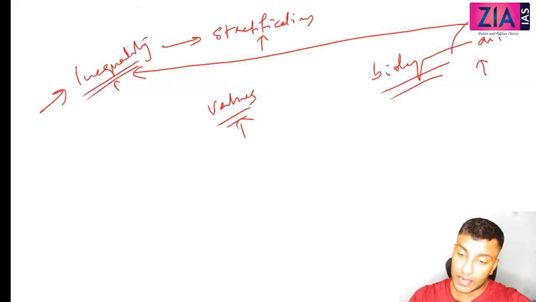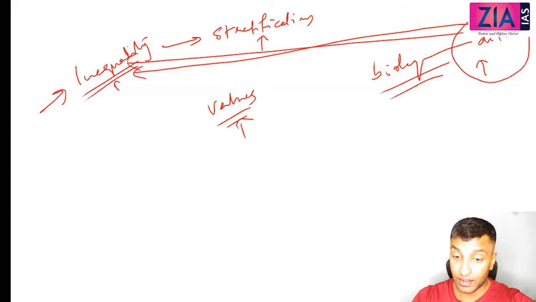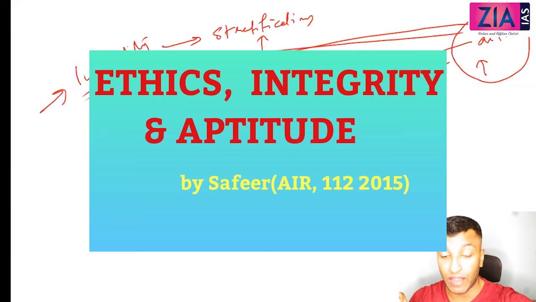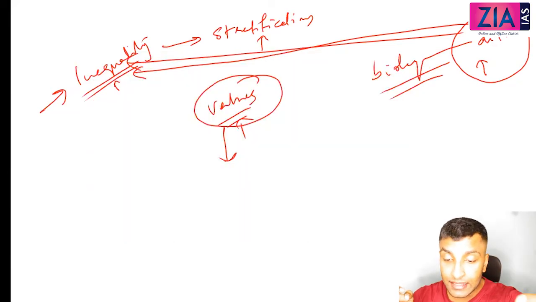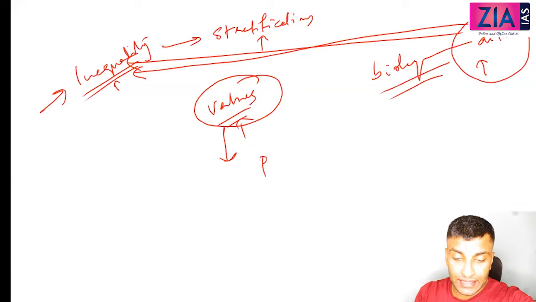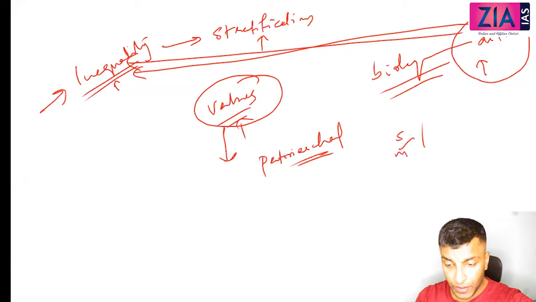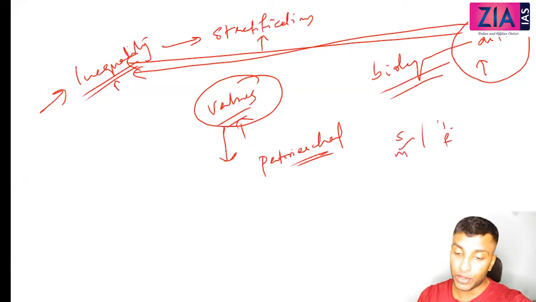Now this difference will become inequality when some values are imposed on it. Now what do you mean by values? We have discussed this before also when we discussed objectivity. Values are the ideas that we carry in our mind, based on which we decide the superiority, inferiority, preferability, rejection, the desirability, undesirability of anything. For example, when we say patriarchal value, then who is superior? Male is superior and female is inferior. So that is what you mean by superiority or inferiority.